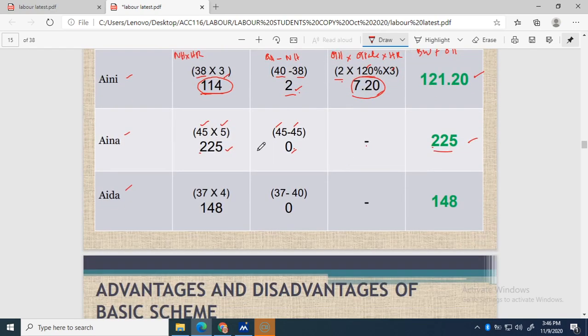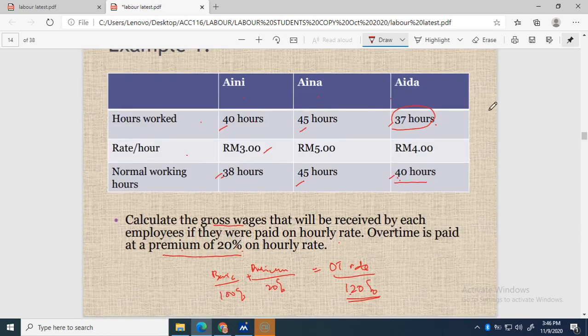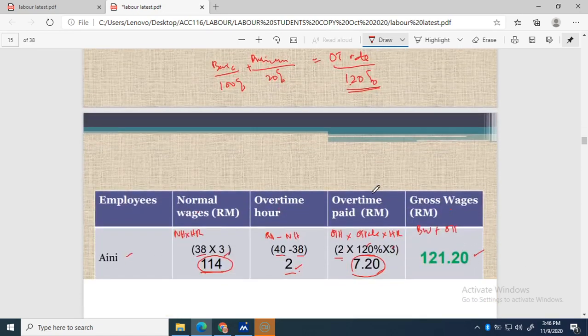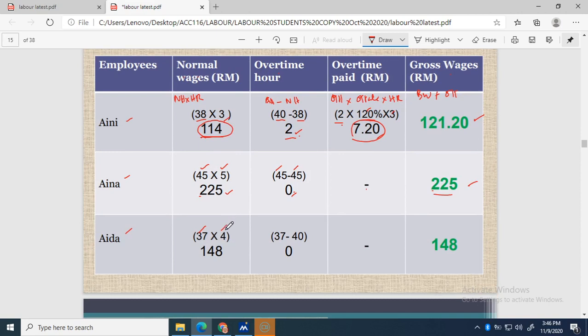So actual hours worked is 37 times the rate for Aida, 4 ringgit. So you get 148. Now we refer to overtime. Actual hours minus the normal hours. Normal hours set by the company for Aida is 40, but Aida worked only 37.